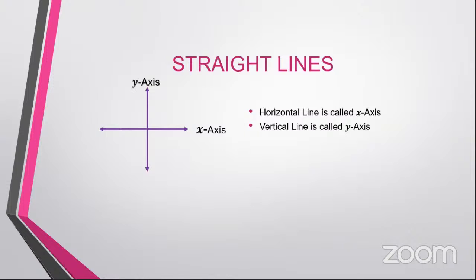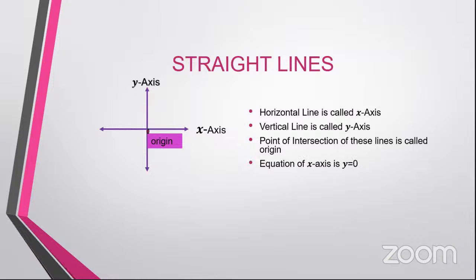We have x-axis, the horizontal line, and the vertical line is called y-axis. Now, the point of these 2 lines is called the origin. So what is origin? It is the point of intersection of these lines, x-axis and y-axis.